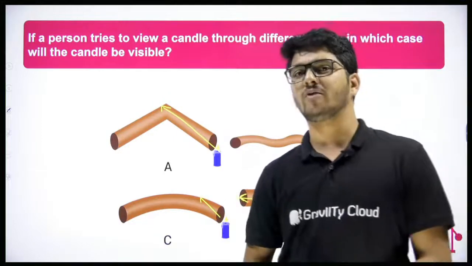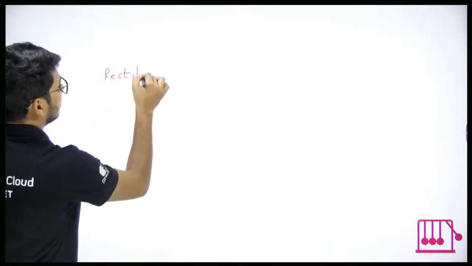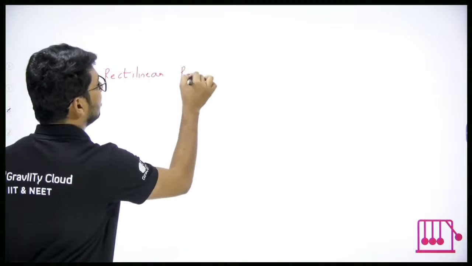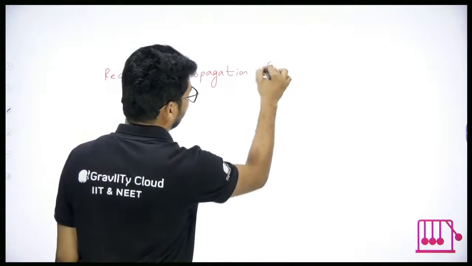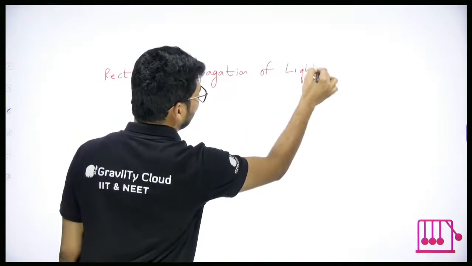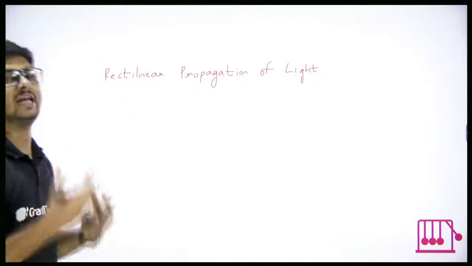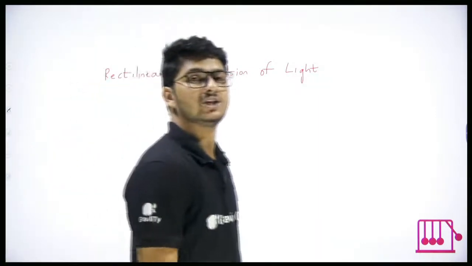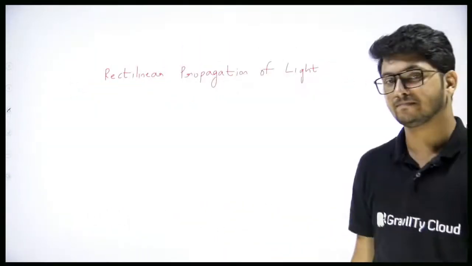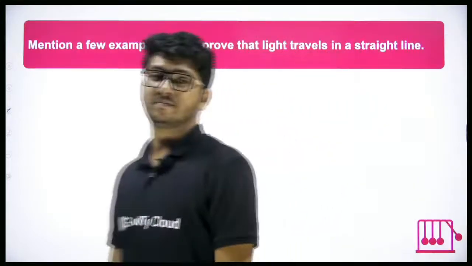And what is that property of light called? It is called rectilinear propagation of light. Propagation will mean traveling. Rectilinear will mean straight line. The traveling of light along a straight line is called rectilinear propagation of light. Good? Okay. The next question.